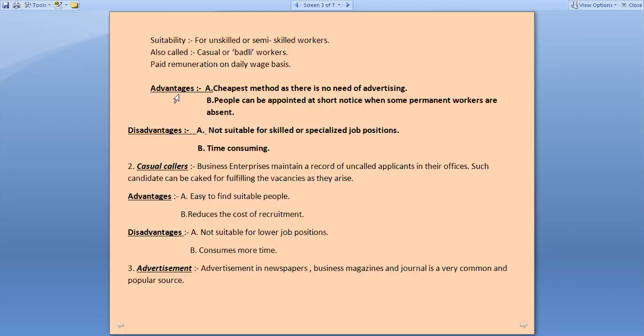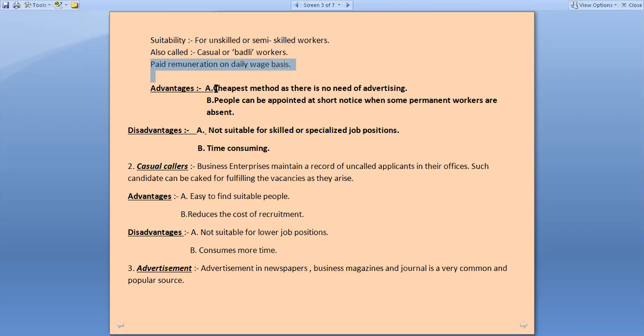This recruitment method is suitable for unskilled or semi-skilled workers. It means if you are in need of a sweeper or any person who does not require any particular skill, qualification or experience, only for those employees this method can be used. The workers who are appointed for these jobs are also known as casual or badli workers. These workers are paid remuneration on a daily wage basis, say 100 rupees per day, 200 rupees per day. They are not on a monthly basis or fixed salary. They are paid on a daily wage basis.